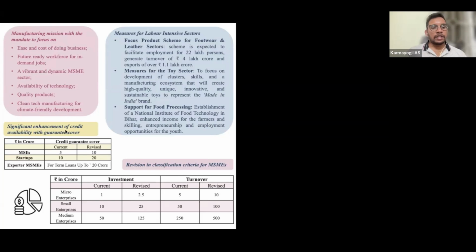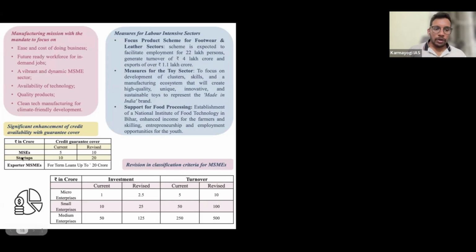Next one, significant enhancement of credit availability for guarantee cover. Let's understand this. Now, government creates a lot of funds, right? You must have seen that government has created an animal infrastructure fund of 10,000 crore, 1 lakh crore. This is not money directly given to the public. It is given to the banks, and then banks give loans to the public. So when the public defaults, government will pay. Government will take the responsibility to pay the banks. So when government is guaranteeing, then banks will be happy to give the loans because they have the support of the government.